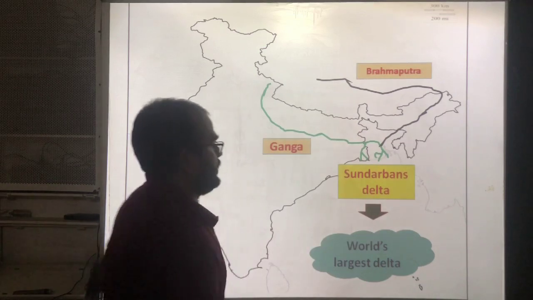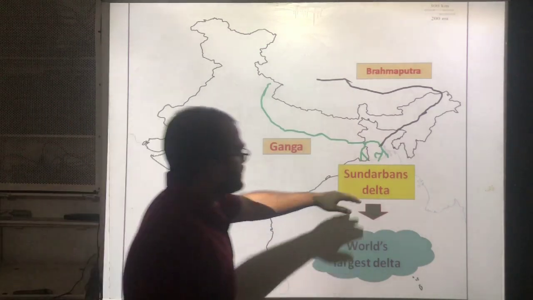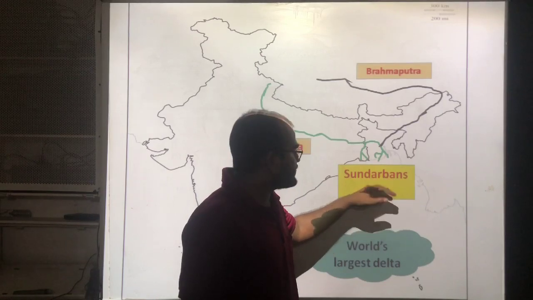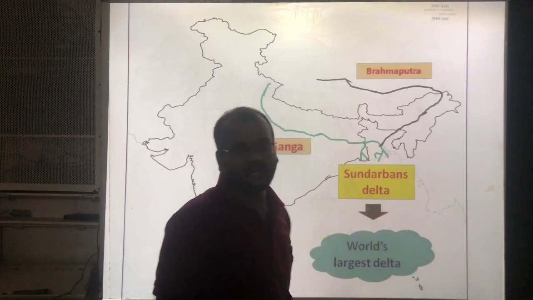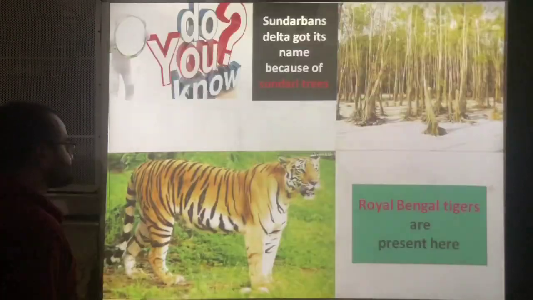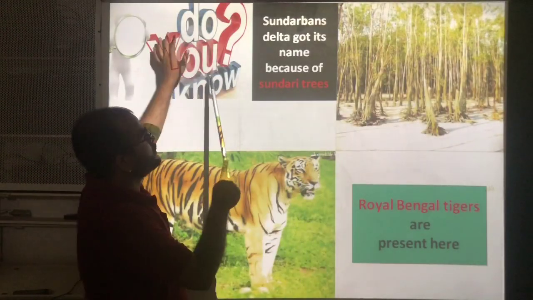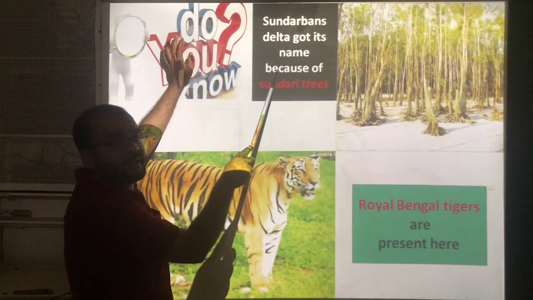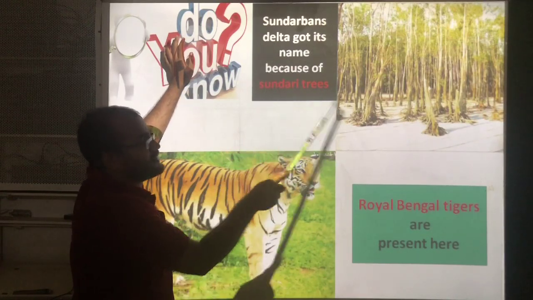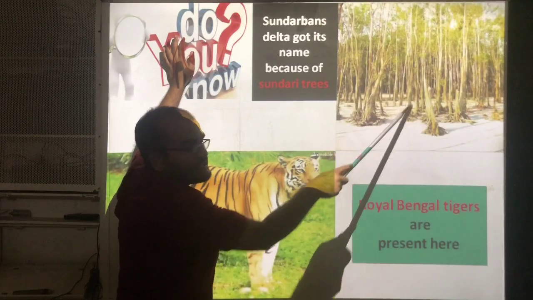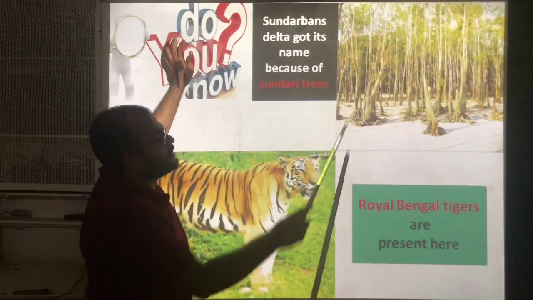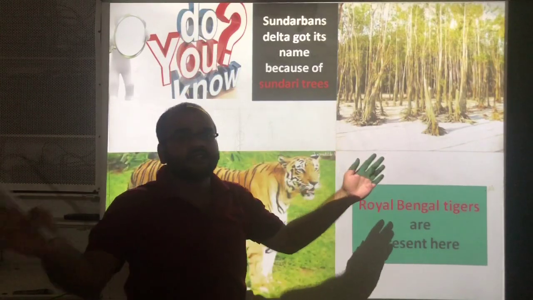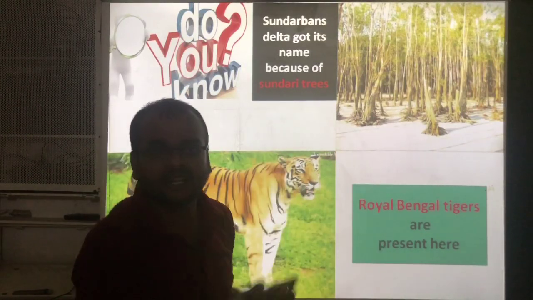So why is the delta named Sundarbans? See here, the Sundarbans Delta got its name because of Sundari trees. These trees are called Sundari trees. This kind of tree is present in huge amounts in this delta region.